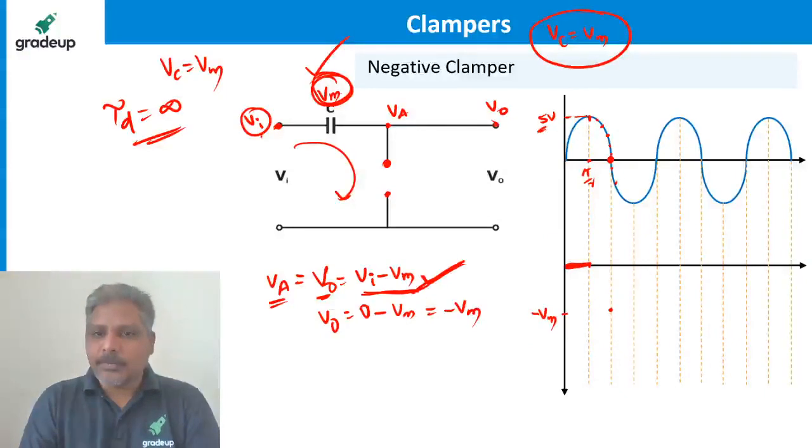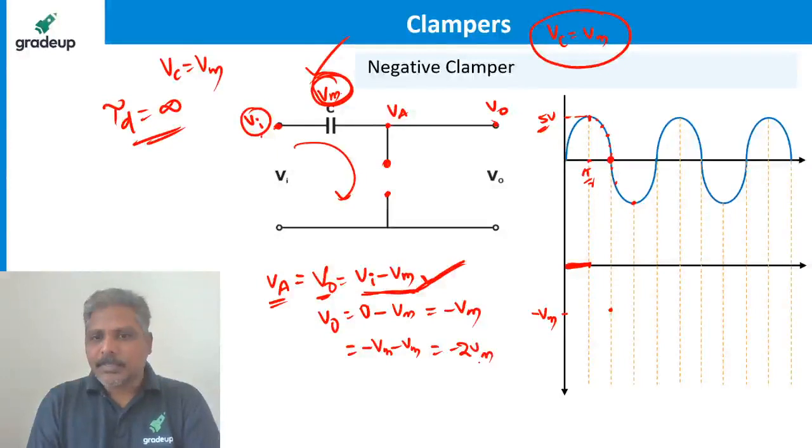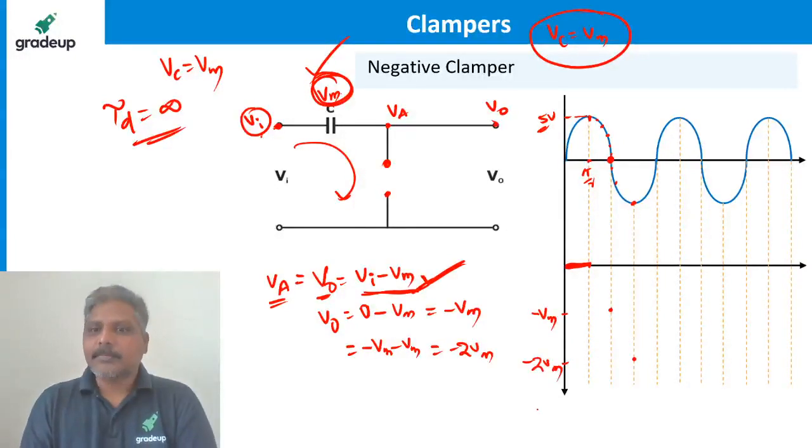If you want to substitute the numerical values also, you can do it. It is becoming lesser and it is becoming minus Vm, for example, the input is minus Vm. So what is the output going to be? It is minus Vm minus Vm. So it is going to be minus 2 Vm. So for the corresponding value, the output is going to be minus 2 Vm somewhere here.